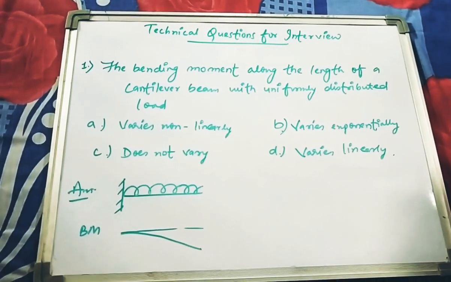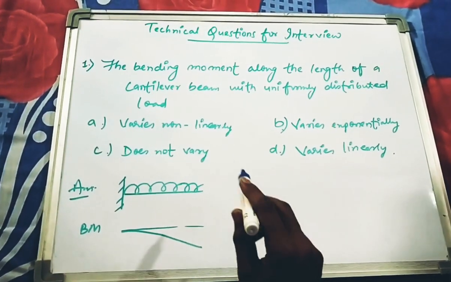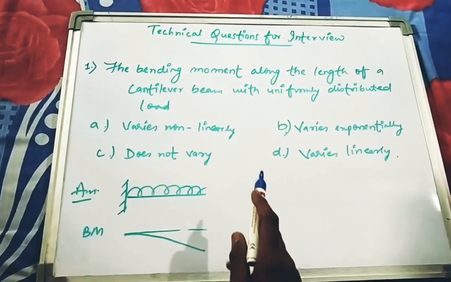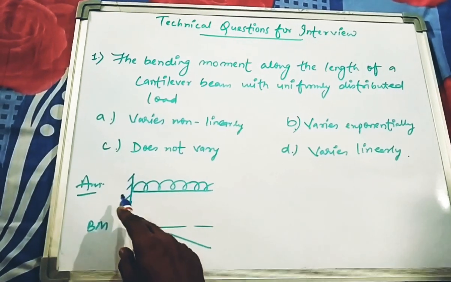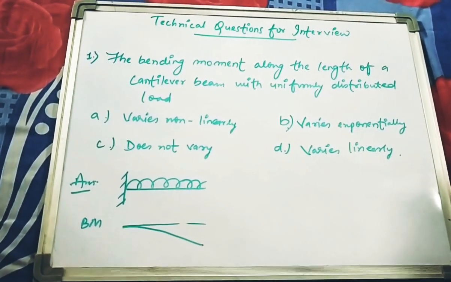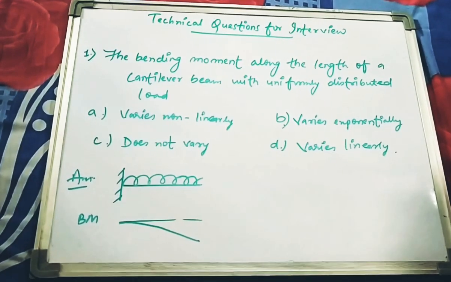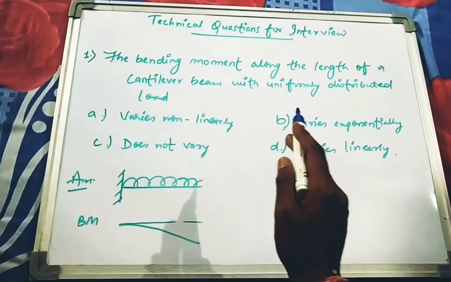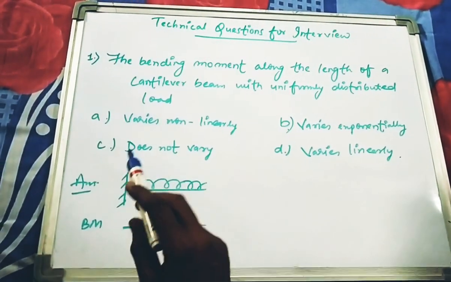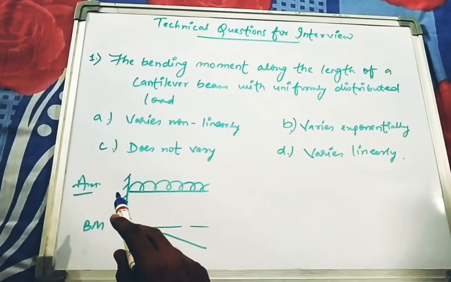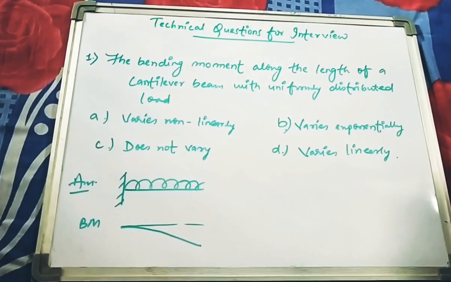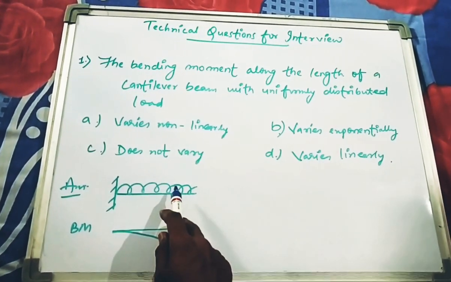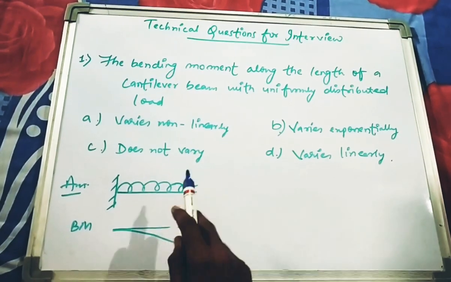So what is a cantilever beam? First we should know the cantilever beam. A beam is said to be a cantilever beam if one end of the beam is fixed and the other end is free. Like this, one end is fixed and the other end is free. This type of beam is generally known as a cantilever beam. Now coming to the point, what is a uniformly distributed load? The term itself signifies that the load which varies uniformly along the length is known as a uniformly distributed load. As shown in the figure, the load varies uniformly along the length, so it is a UDL.